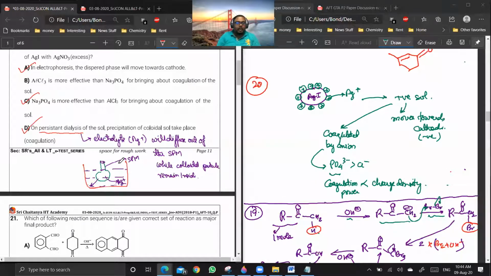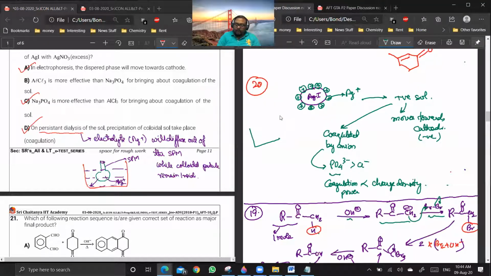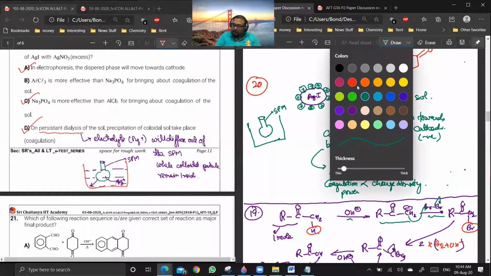The D is that on persistent dialysis, salt precipitation of colloidal solution will take place. Now, what do you mean by dialysis? In dialysis, we take a container in which we take a pouch which is made up of a semi-permeable membrane. And we are taking an aqueous solution.